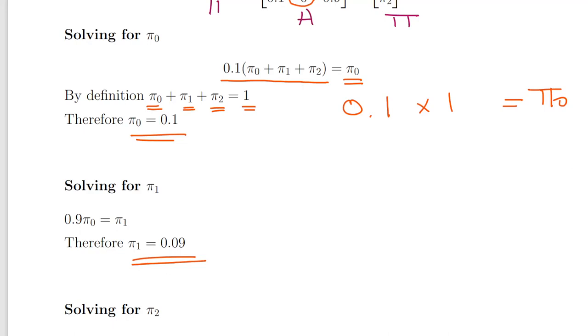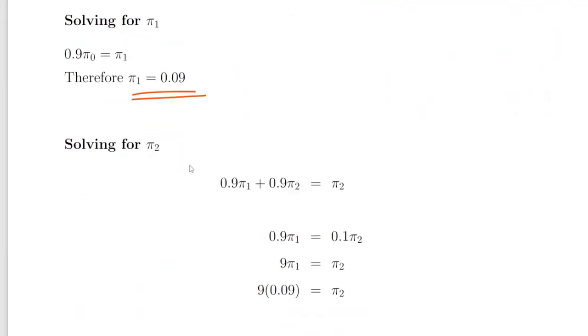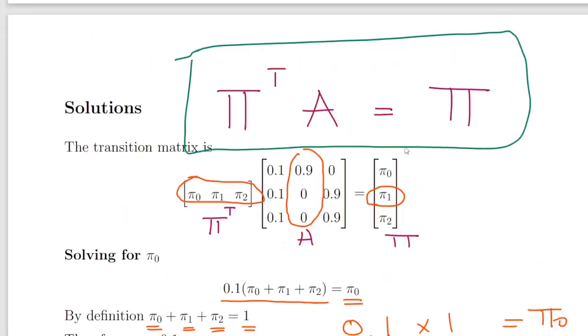Finally, solving for pi 2: 0.9 times pi 1 plus 0.9 times pi 2 is equal to pi 2. Just a quick remark, it is the third column of the transition matrix that we're using here. Pi 0 times 0 is 0, so pi 1 times 0.9 plus pi 2 times 0.9 equals pi 2.